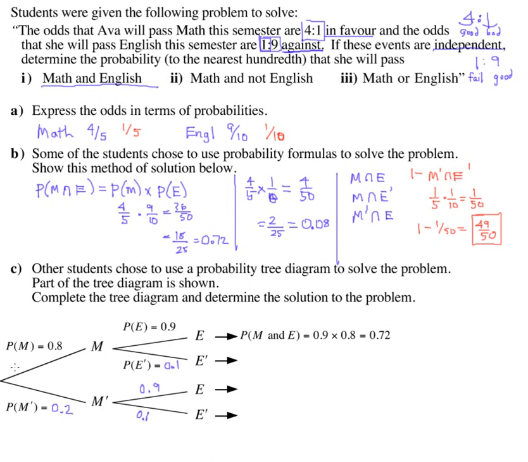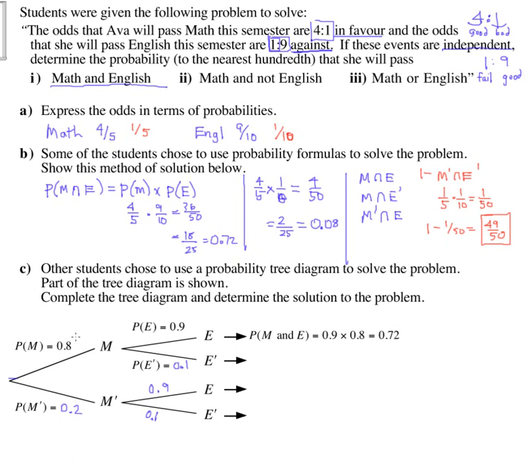You can multiply your way along each of these lines because each of them is a different sequence of events. This is pass math, pass English. The chance of that happening is 0.8 times 0.9. They've already done that. It gives us 0.72. This next path, 0.8 times 0.1, gives you like an 8% chance of passing math and failing English.